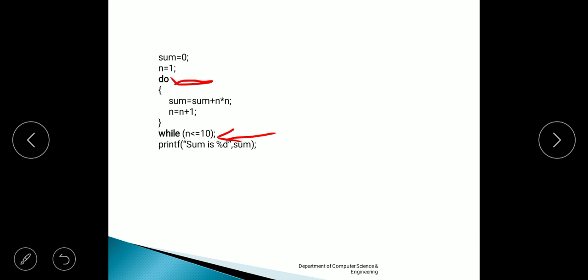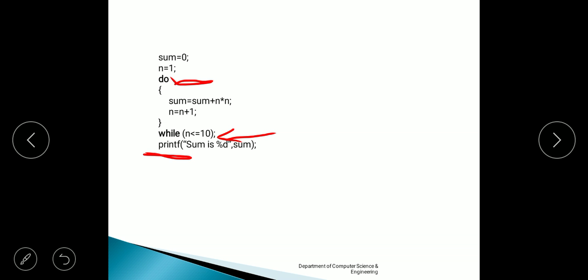Once n becomes 10, again the body of the loop will be executed. Once n becomes 11, while n less than or equal to 10, that is while 11 less than or equal to 10, the condition becomes false and it comes out of the loop and the printf statement will be executed. If the condition becomes false, the next statement will be executed, that is the printf statement.